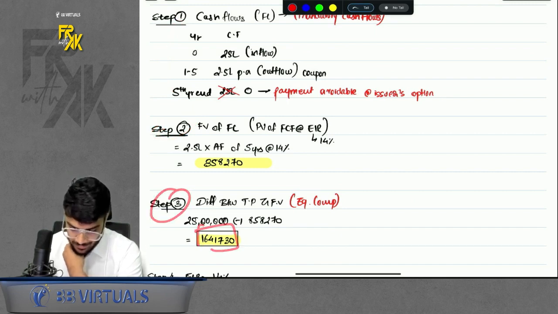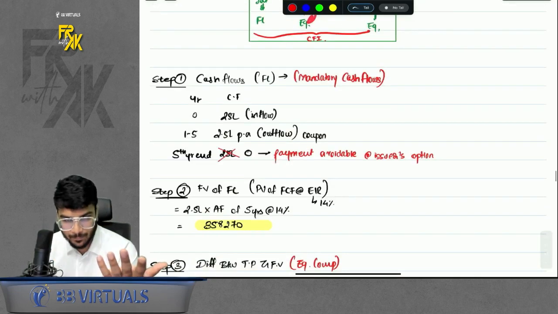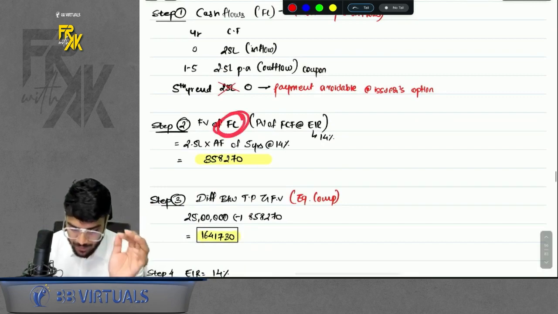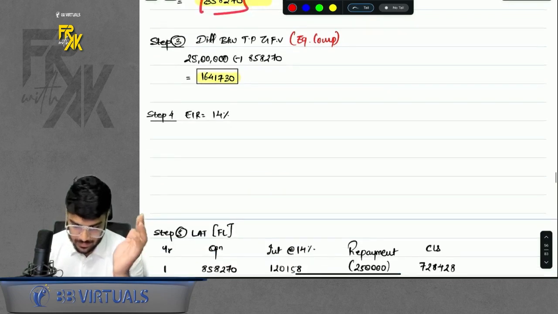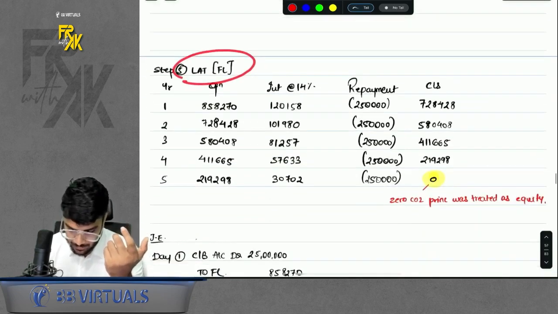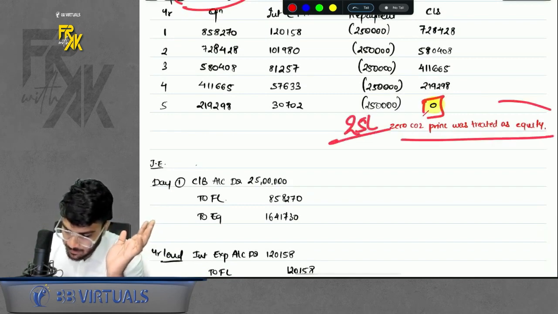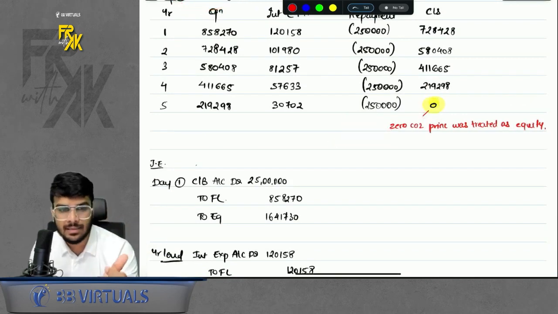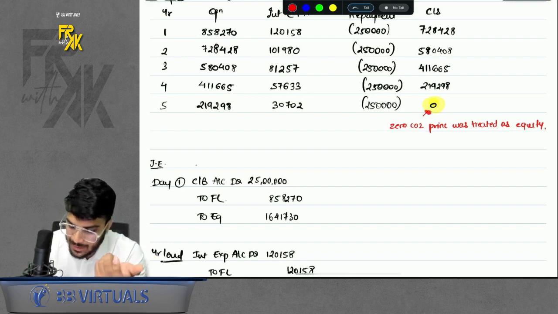If you see, the amount of equity has drastically increased, and the amount of FL of fair value has decreased. Why? The reason was because your principal also is equity now. So your financial liability will only have the fair value of your coupon payments, right? That is the reason. Anyways, then step number 4 and 5 are ultimately the same. Here, without even making the principal repayment, the closing balance of LAT comes to 0. Why, sir? Because principal you never assume it to be FL. So even before making the principal repayment, this will come to 0.